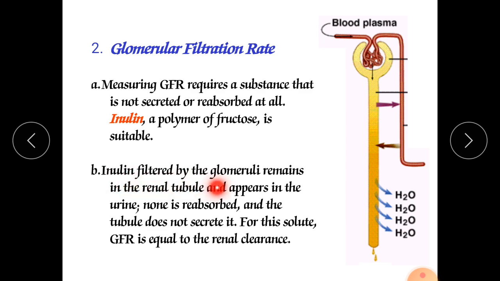Inulin filtered by the glomeruli remains in the renal tubule and appears in the urine. None is reabsorbed and the tubule does not secrete it. For this solute, GFR is equal to the renal clearance. So in this fashion we can check the glomerular filtration rate as well, meaning how much glomerular filtration occurs in our Bowman's capsule.